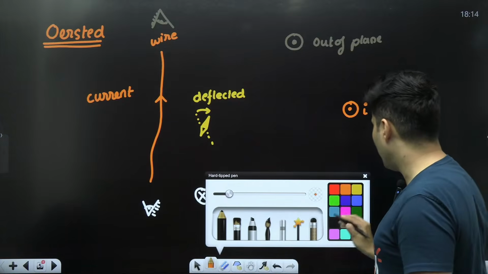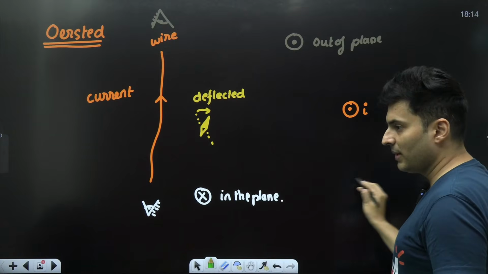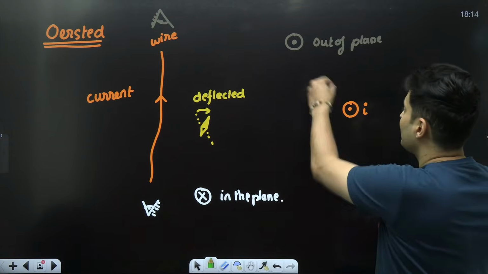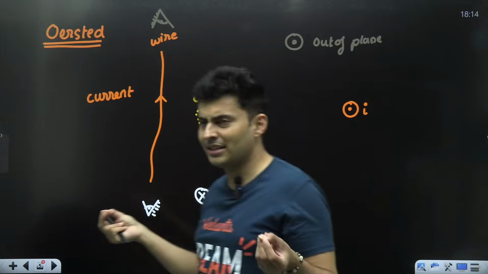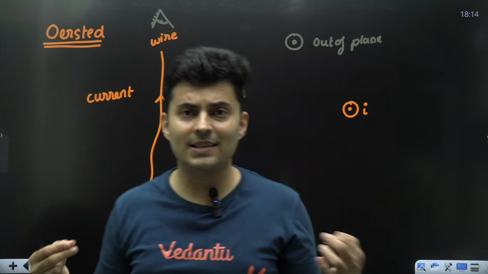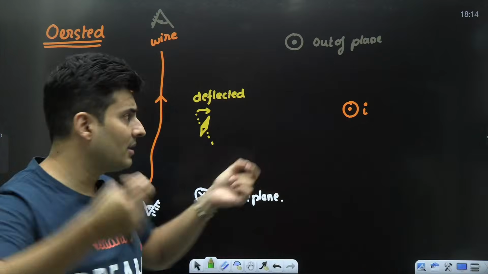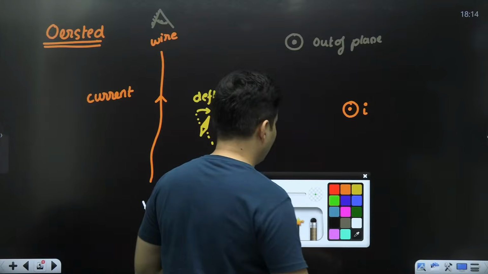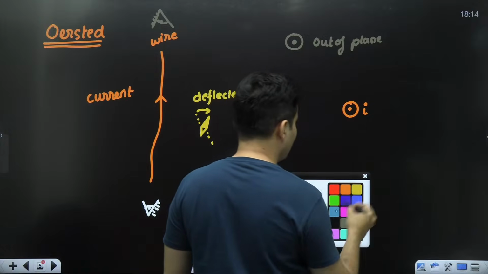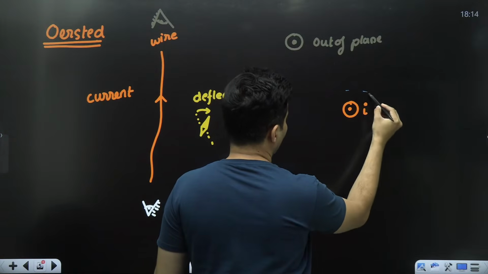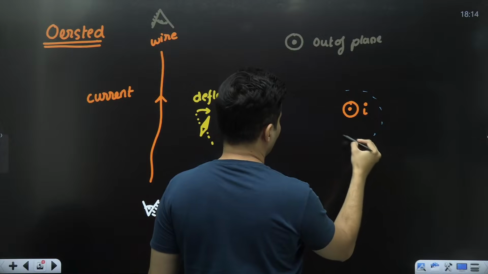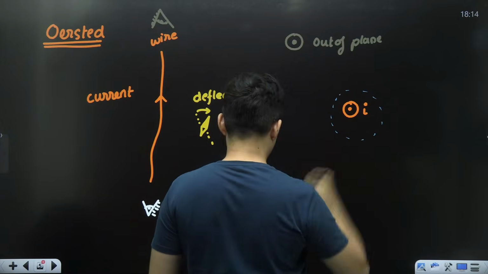Then it is found that the deflection comes in such a way, or if you sprinkle some iron filings, which are very magnetic in nature, they can get magnetized. Those iron filings align themselves in a very peculiar manner, and that looks something like this. These iron filings orient themselves like this.